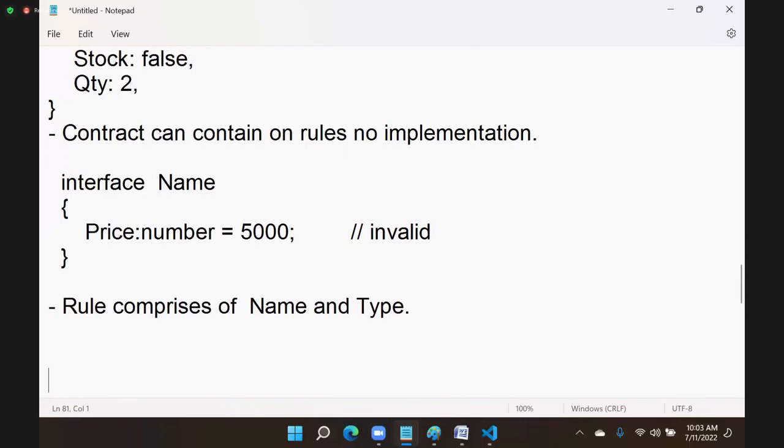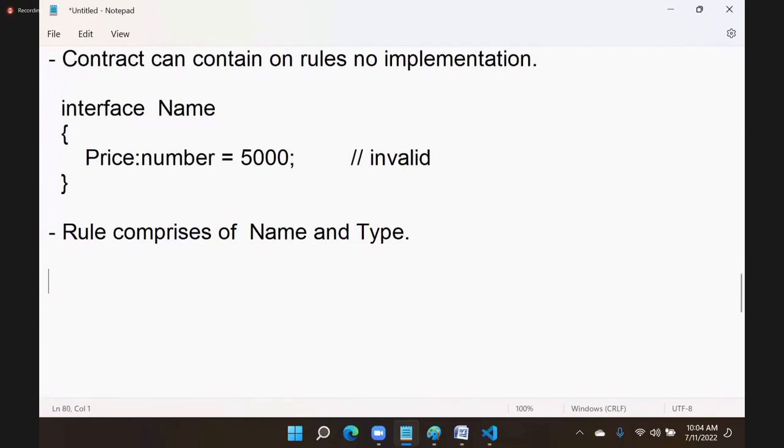So what is the purpose of an interface in any object-oriented programming language? Why are interfaces used by developers? Developers use interfaces for designing contracts. And what is a contract? A contract defines rules for designing any component. Components cannot be designed simply without any rules. They have to follow certain rules, and for that, we have to use an interface.